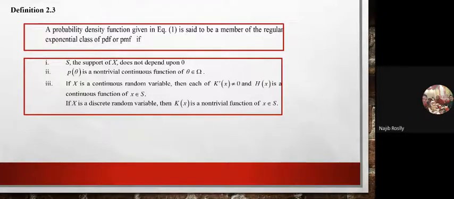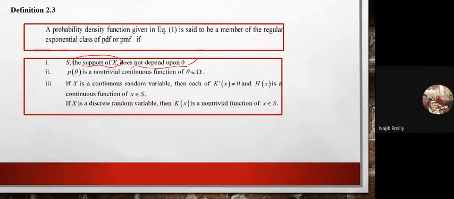First, S, the support of X, does not depend upon theta. So the range of X cannot have theta.